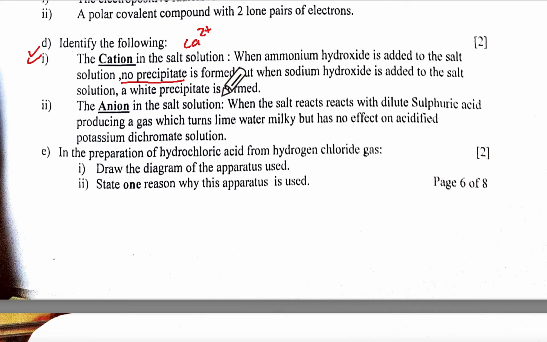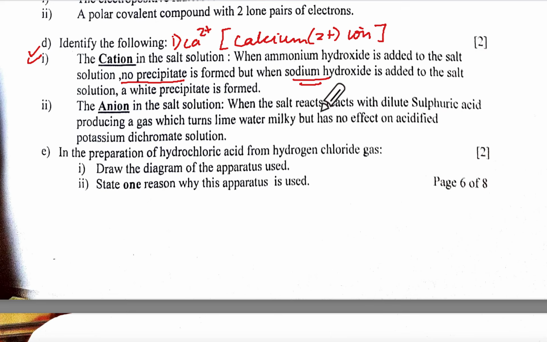So sodium hydroxide will give white PPT because sodium hydroxide with calcium gives white, but with ammonium hydroxide it does not give you any PPT. So what is the first one? Ca2 plus. How will you write it? Calcium 2 plus ion. Do not spare all this, okay? Make sure that you are getting your full marks.